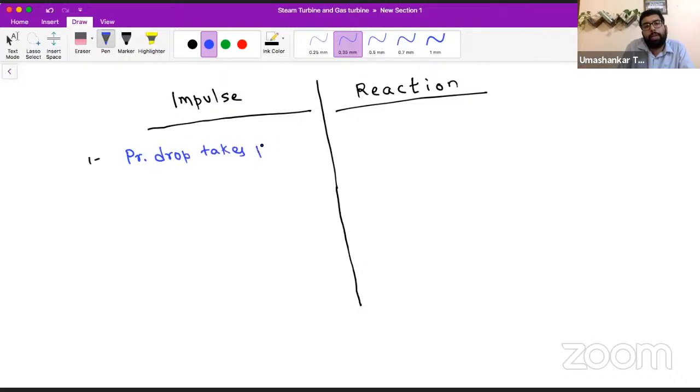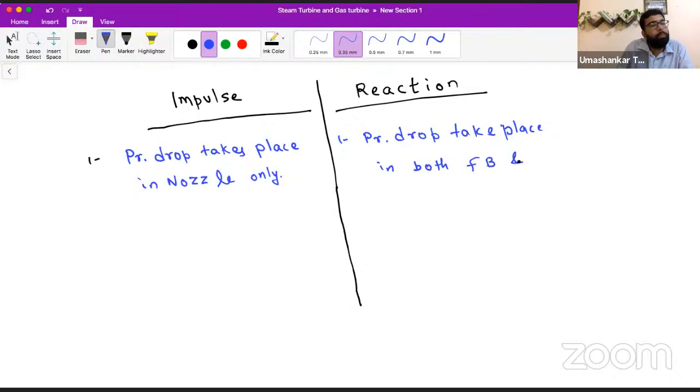After all this discussion, you will be able to understand it very quickly. In reaction turbine, the pressure drop takes place in both the fixed blade and the moving blade. Pressure drop takes place in both fixed blade and moving blade.